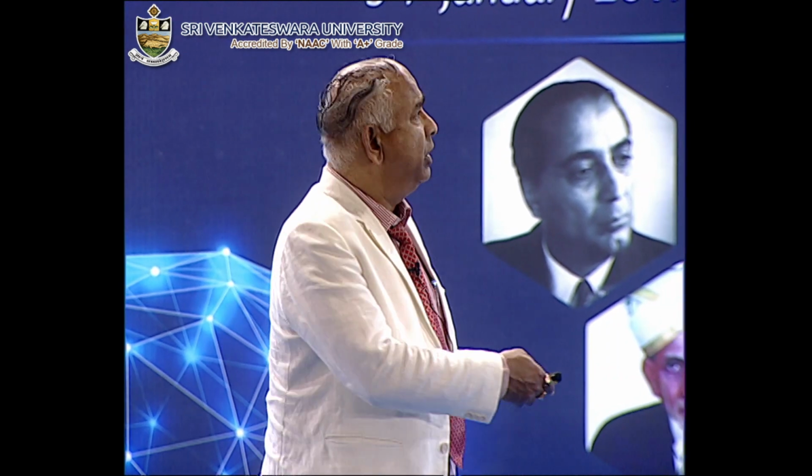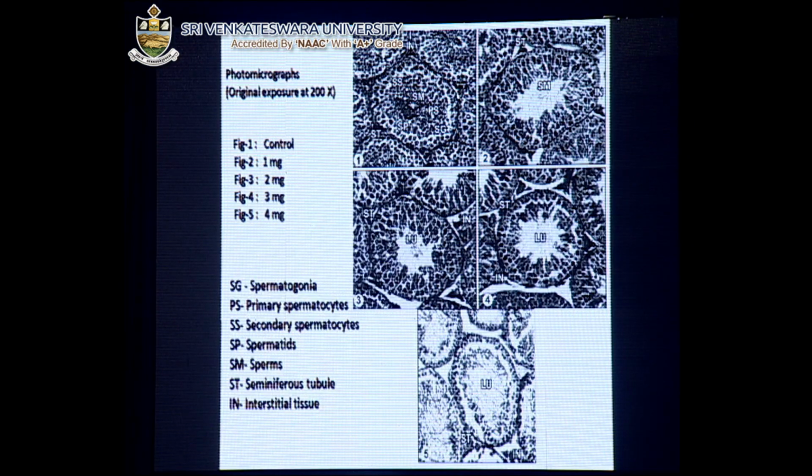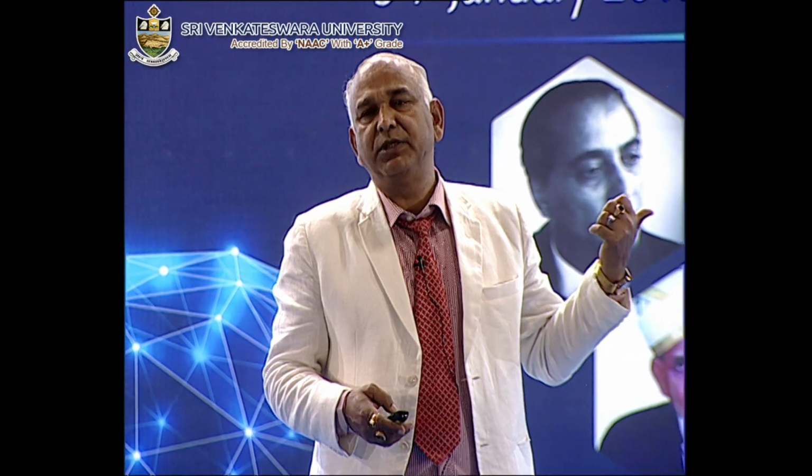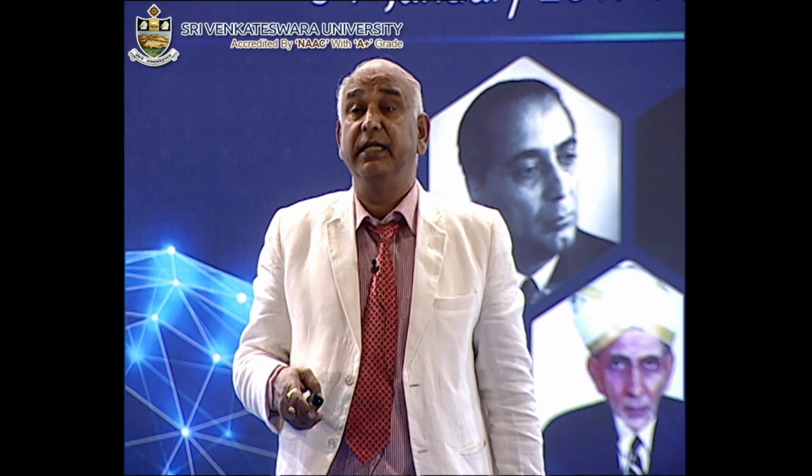Now this is another very important part: the transverse section of the testis. You can see the spermatogenesis and the seminiferous tubules, and in the last slide, the fifth one at the bottom, you can see how they are affected, and completely you get the whole seminiferous tubules without sperms. So the sperm counts will be reduced, and the animal becomes sterile. This is how dangerous they are.